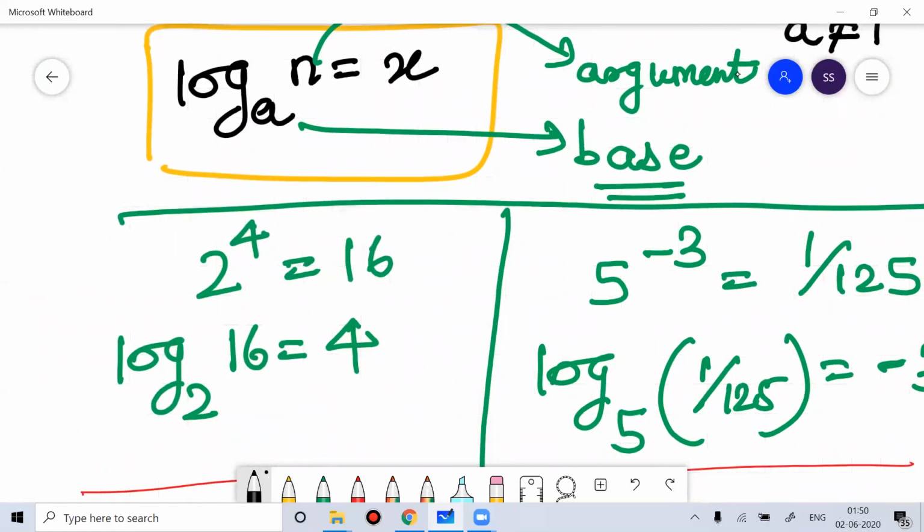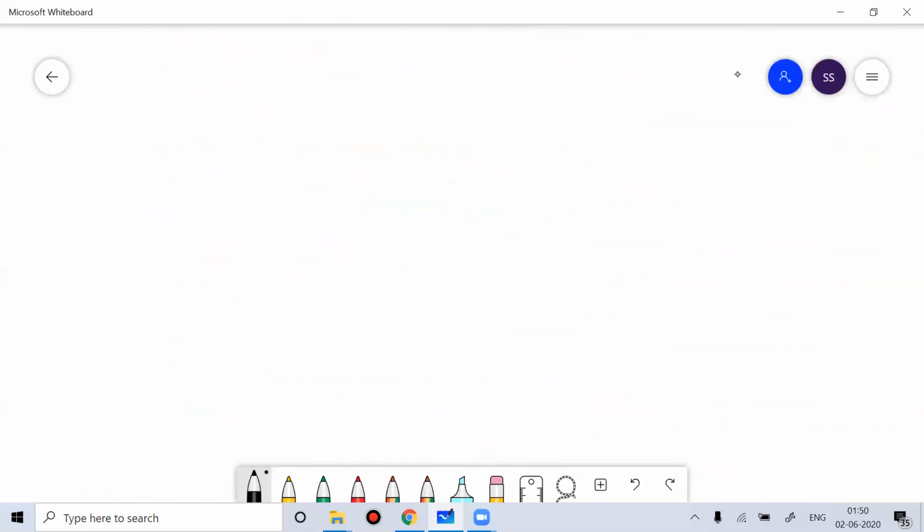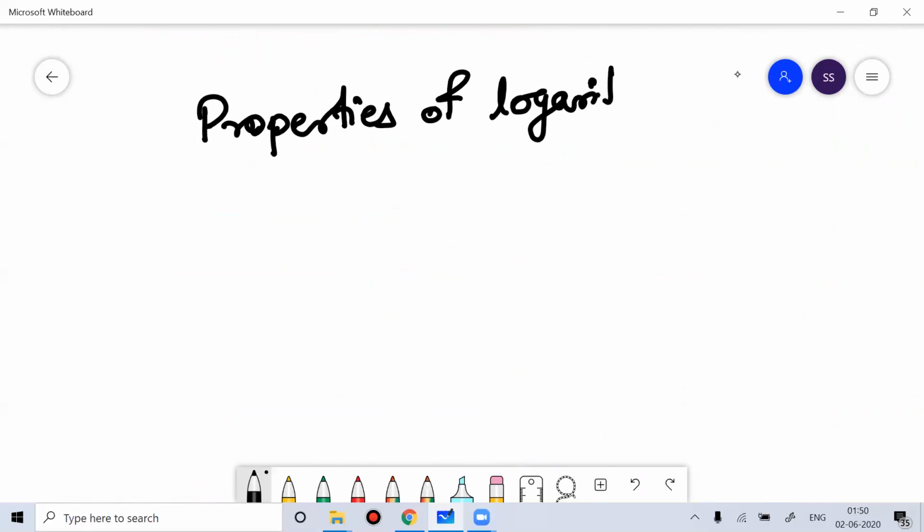When you work on logarithm, it is important that you develop some basic understanding. Logarithm is altogether a different way of performing calculation. So when you work on logarithm to perform calculation, you need to work on the properties of logarithm. So what are the properties of logarithm?